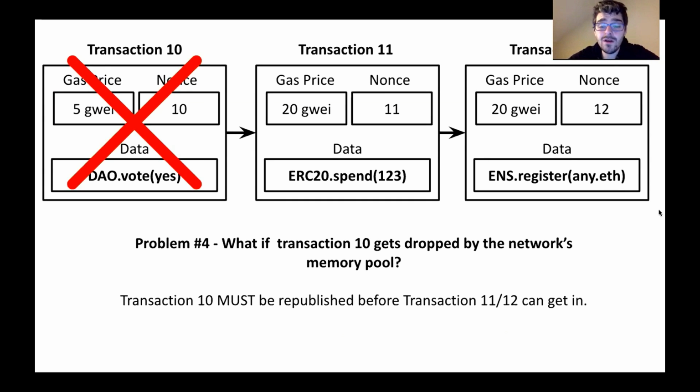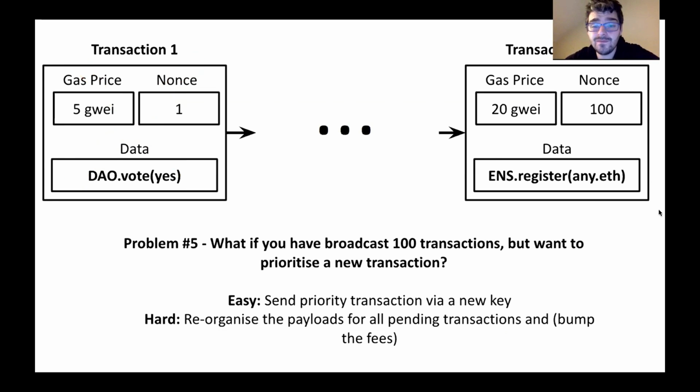Problem 4, what if transaction 10 just gets dropped by the network? The network's congested, there's a CryptoKitty event, and transaction 10 just drops from the network and the pending pool. If that's the case, then again, transaction 11, transaction 12 can't get in the blockchain. And the user has to republish transaction 10, and that's quite painful.